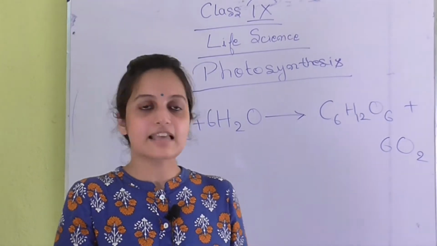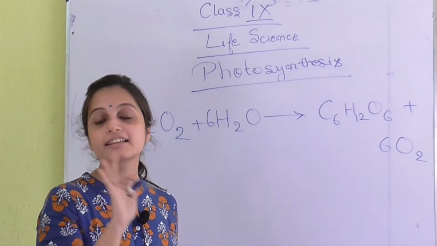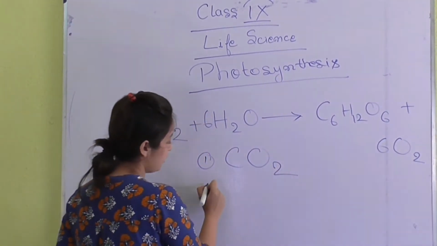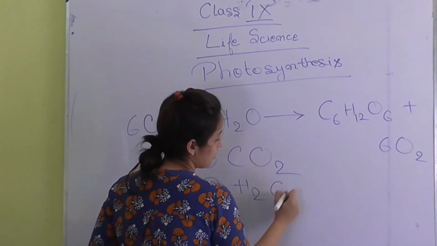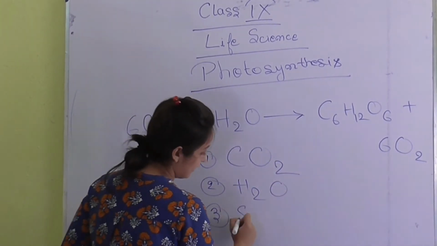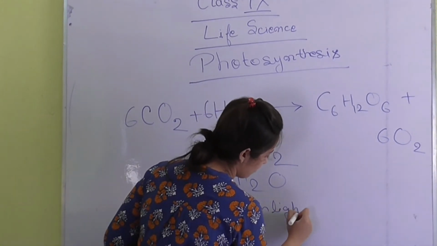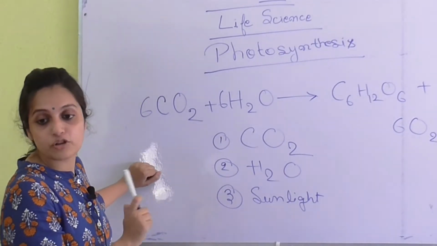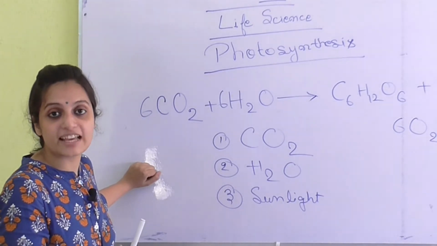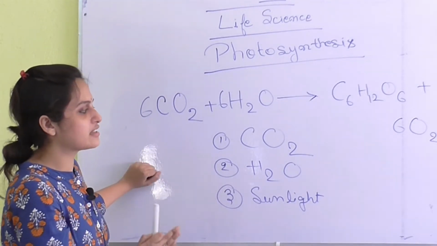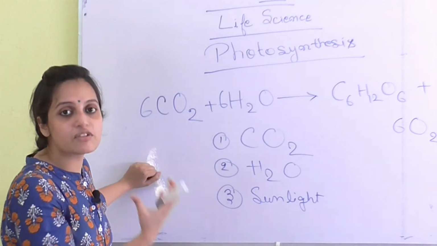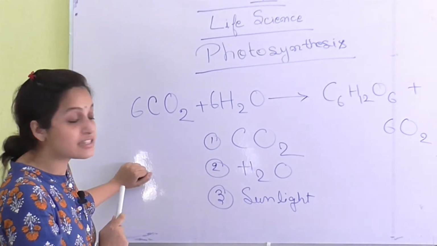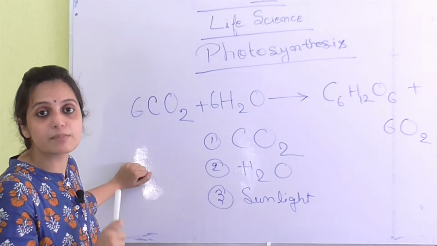About this process, what does the plant need? Plant needs 3 things, 3 raw materials: carbon dioxide, they get it from the atmosphere, water, they get it from the soil, and they need sunlight. About sunlight, the sunlight has various wavelengths, which is divided into infrared, visible light, ultraviolet ray, cosmic ray. But the plants only absorb the light from the visible part of the spectrum.